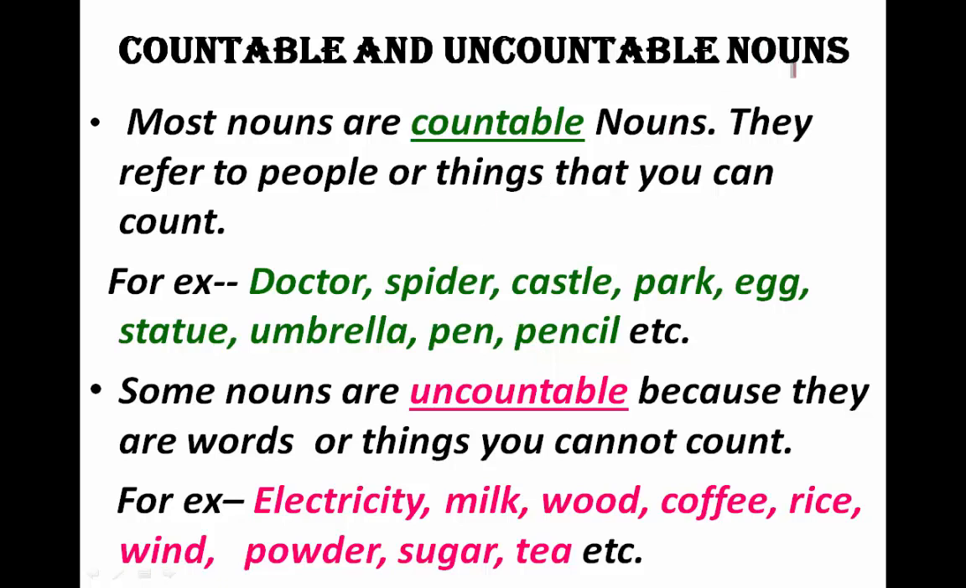As you know that nouns are the name of a place, person, thing or animals. So the names of places, persons, things or animals, those which are countable, those which we can count, come to the category of countable nouns.